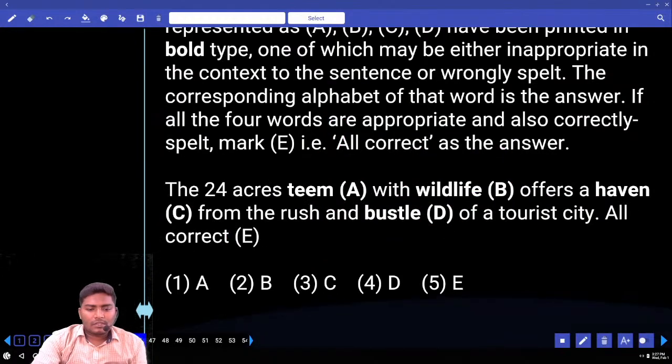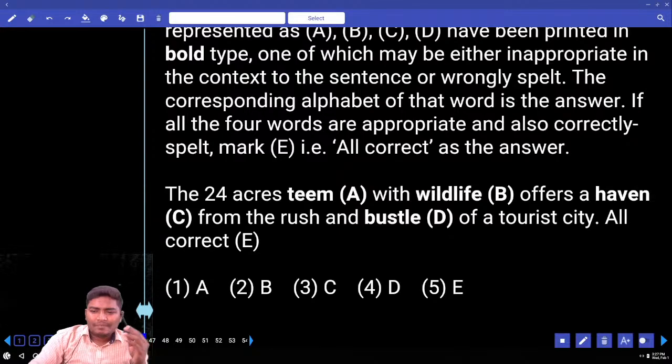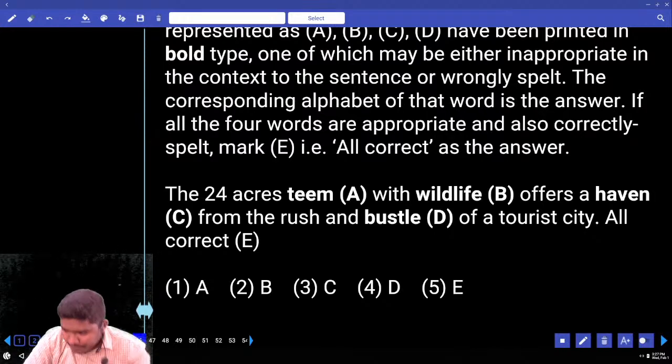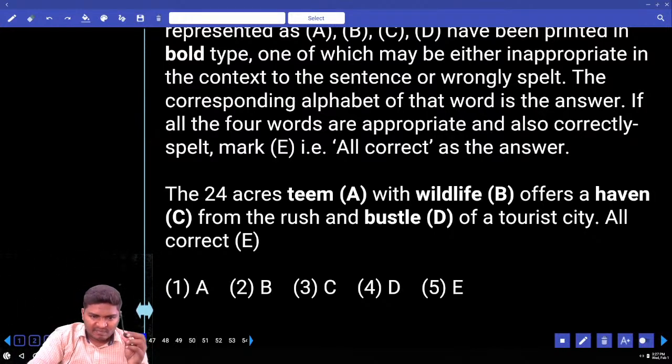Next, 46. 24 acres teeming with wildlife offers a haven from the rush and bustle of tourist city. Have you heard hustle bustle?